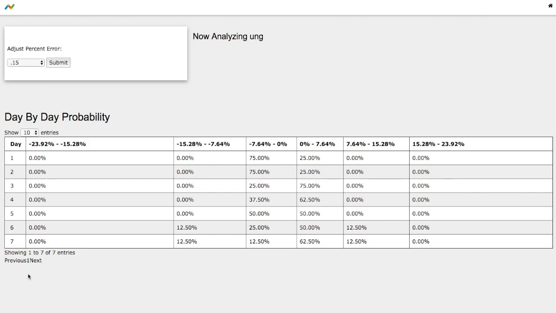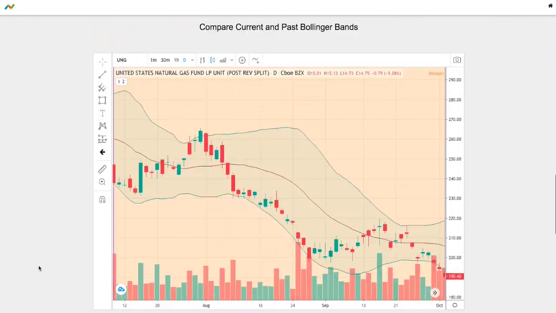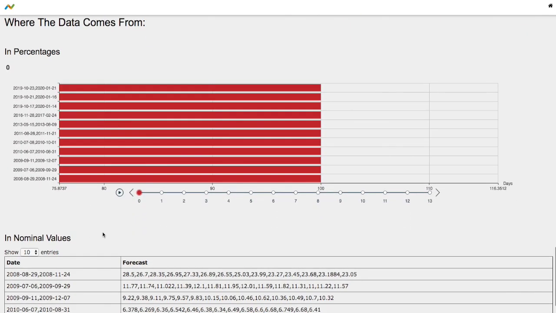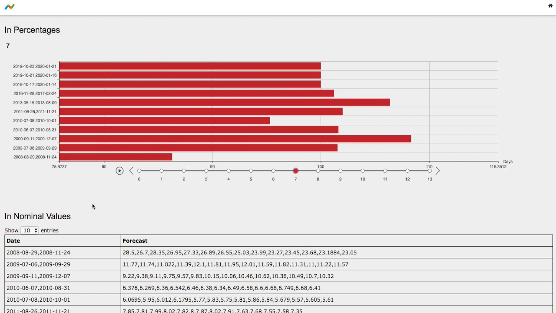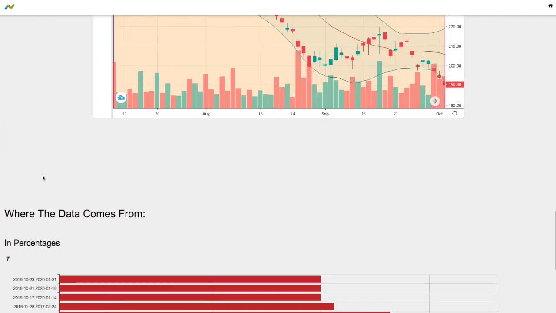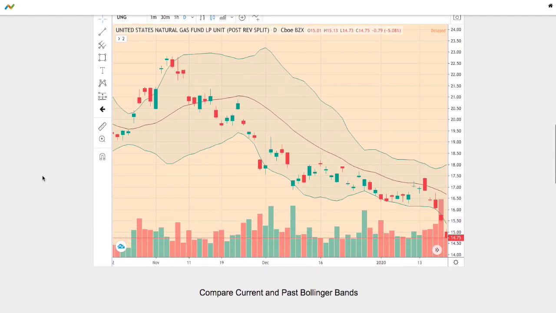So back to the day-by-day probability model, or I should say forecast model. Again, this model is now available in the link below, so do check it out. So we have 1 day out, 2 days out, 3 days out, 4 days out, 5 days out, 6 days out, and 7 days out. So which one of these models should we focus on? Ideally, the model that is the best match to the current trend.